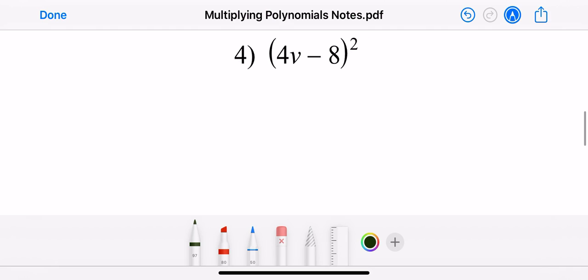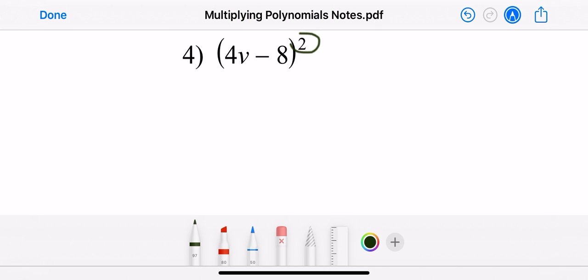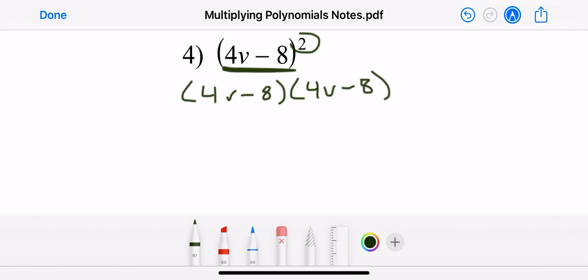All right. And the last one like this is we're going to have our 4v minus 8 squared. And remember what that squared means. It means write this twice and multiply it to itself. So we'll have our 4v minus 8 times 4v minus 8. And do what we did before. Take your first term, multiply it out.